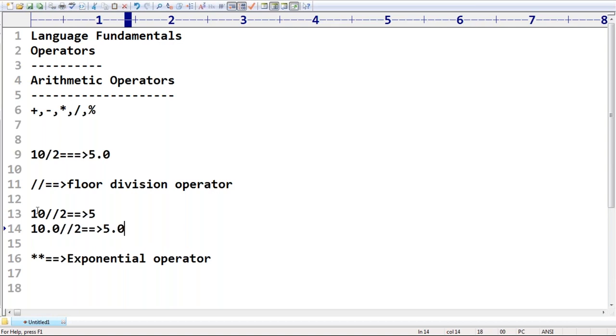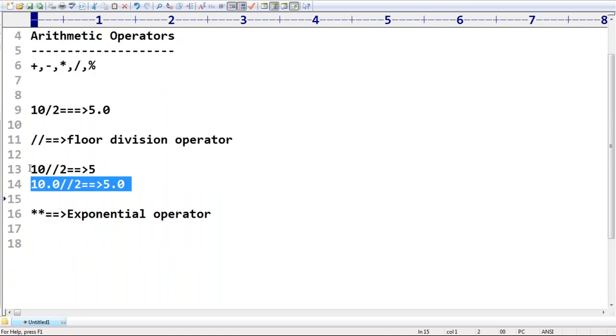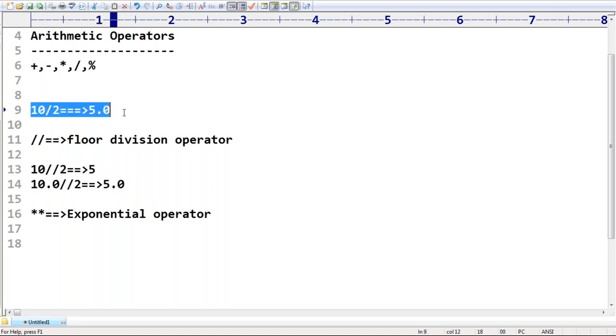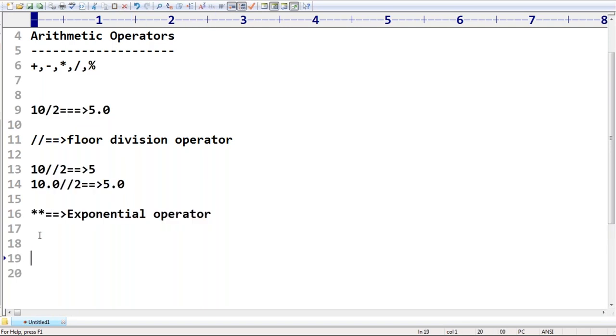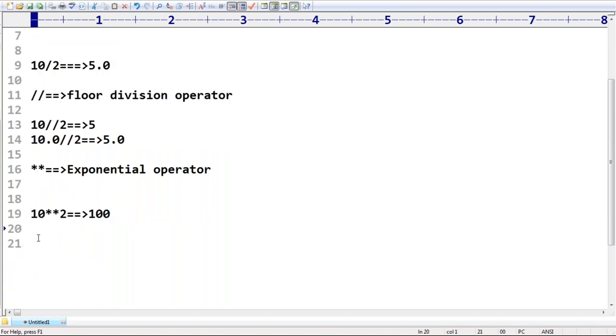Remember this: floor division works for both the integral type as well as the floating point type. But by default, division always returns a float value only. Next, the exponential operator: 10 exponential 2, 10 power 2, means 10 squared. 10 squared is 100. Remember that, 10 squared is 100 by default.